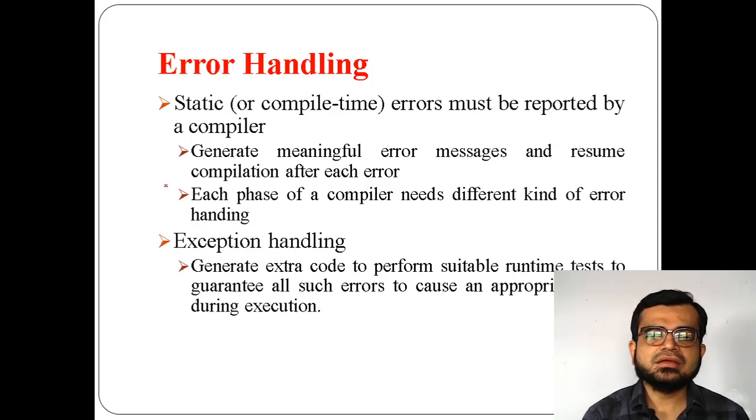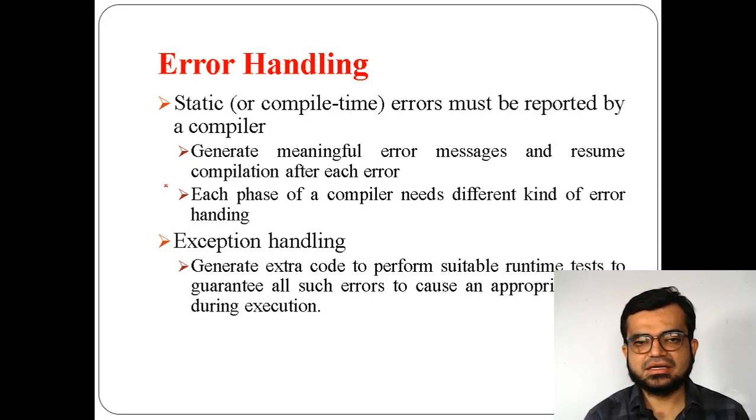So the reporting should be provided by the compiler. How does it provide it? Whenever an error is reported, the error message should be a meaningful one. If the error is of one type and it gives a message of another error, then it is not efficient, isn't it?